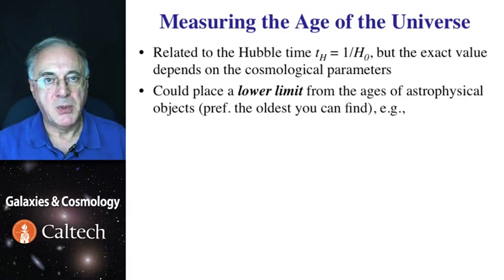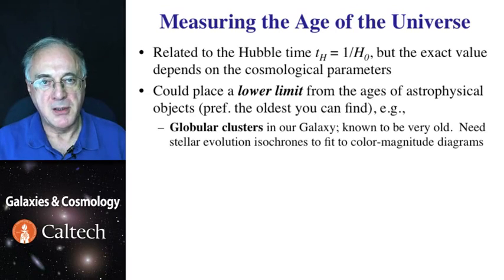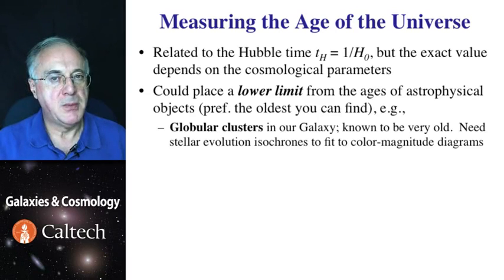Several different possibilities exist. The first one is the globular star clusters. These are believed to be formed over a very short time interval in the early universe, and all stars in them have essentially the same age. Understanding the ages of star clusters or stellar populations is the basic fundamental thing in stellar evolution theory. So in principle, we understand how that changes by looking at their color magnitude diagrams.